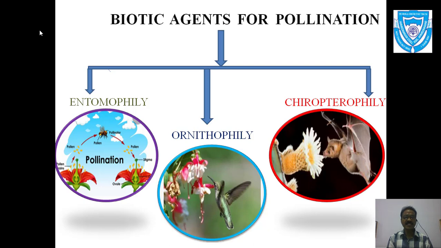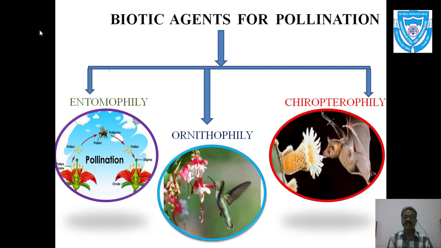Now, these living agents are categorized into three. The first one is entomophily, the second is ornithophily, and the third is chiropterophily. As the name indicates, these are originally from the Greek language. Entomophily: entomo means insects, insects are the agents for pollination. Second is ornithophily: ornithon, that is birds. Birds are the agents for pollination.